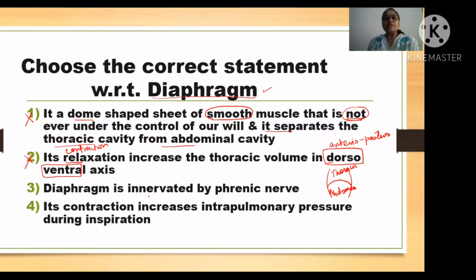Third, the diaphragm is innervated by phrenic nerves. Yes, these are the nerves which bring the message for the contraction. So yes, it is innervated by the phrenic nerves. The last option says its contraction increases intrapulmonary pressure. No, it is wrong. Its contraction will decrease it, that is why the air will rush in. We are trying to create low pressure inside our lungs so that the air can come inside during the process of inspiration. So this is also wrong, and your answer will be the third option.